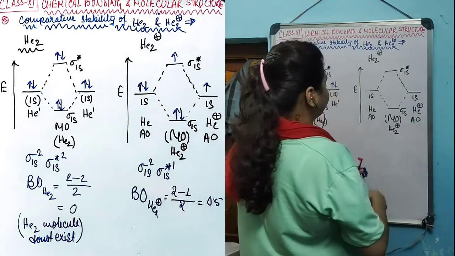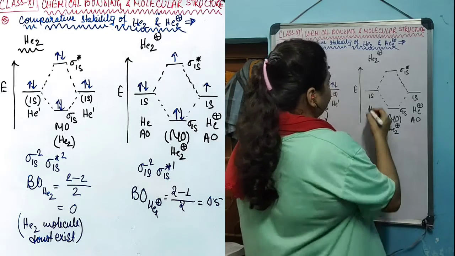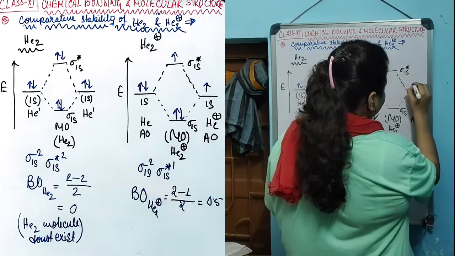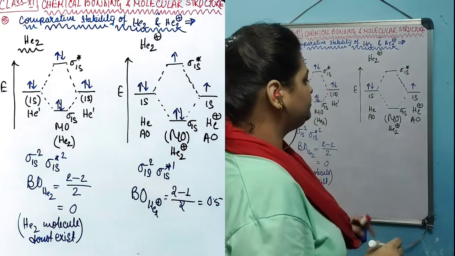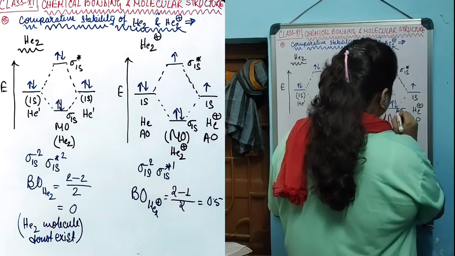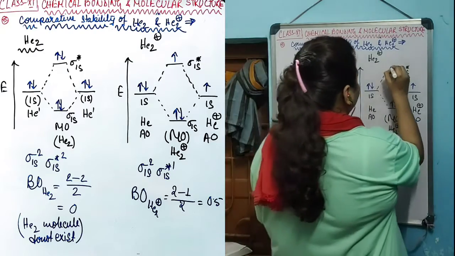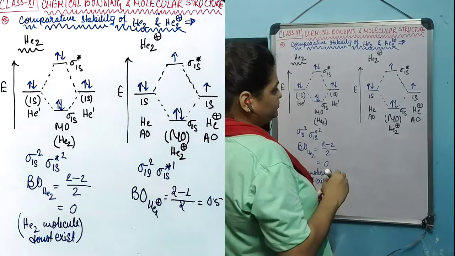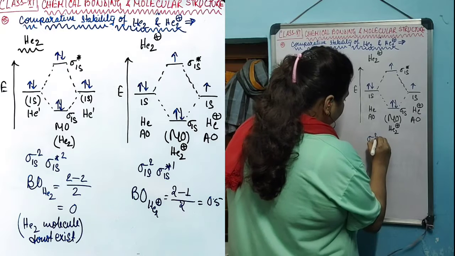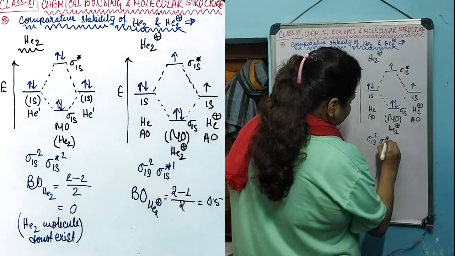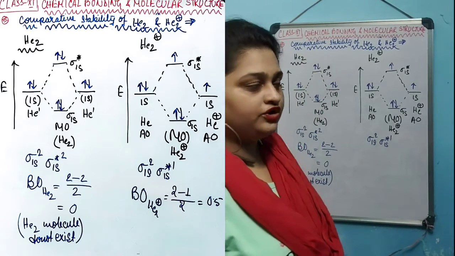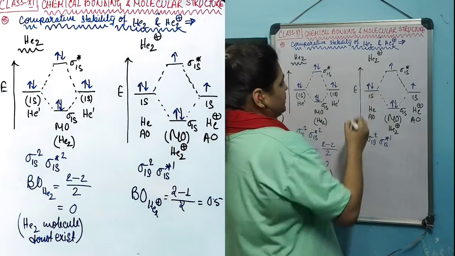The He atomic orbital contains 2 electrons, and the He plus 1s atomic orbital contains 1 electron. So the total number of electrons in the molecular orbitals will be 3. The first two will occupy this more stable sigma 1s orbital, and the remaining one will occupy the more unstable sigma star 1s orbital. And thus the electronic configuration will be sigma 1s 2, sigma star 1s 1. This is the molecular orbital electronic configuration for He2 plus.